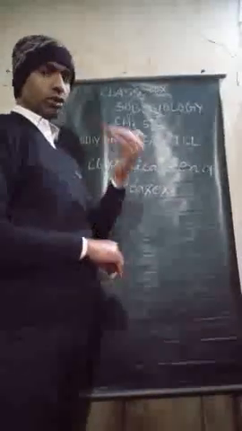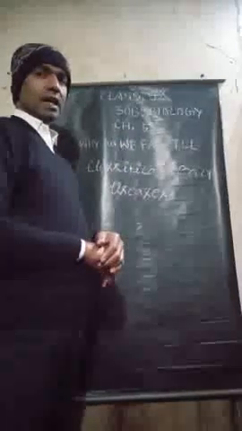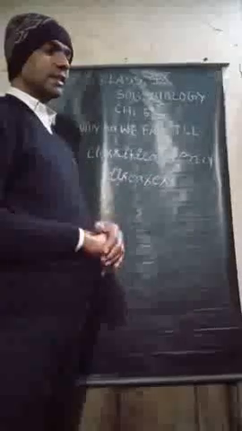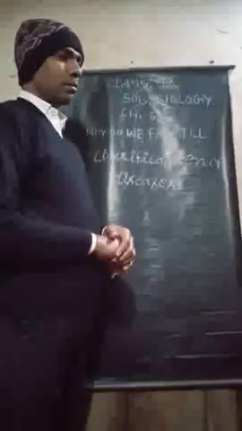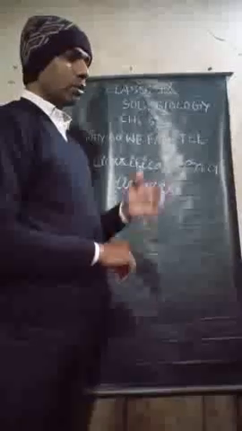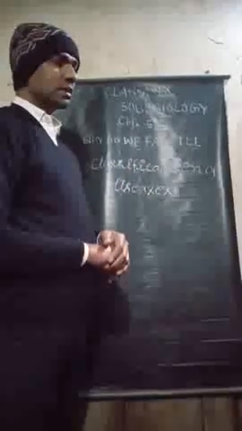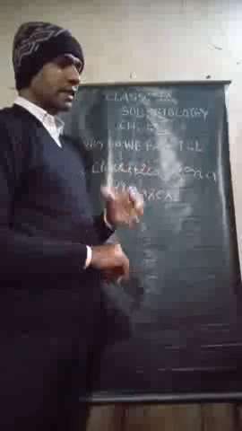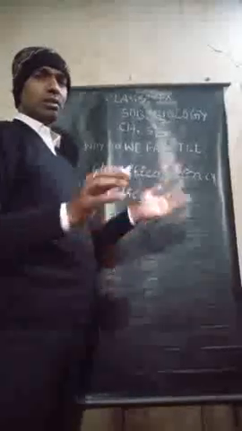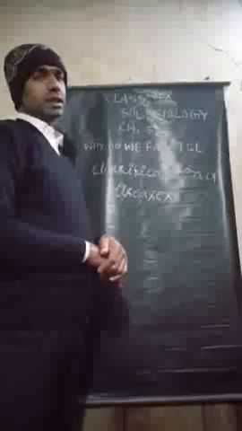Non-infectious diseases are classified into deficiency diseases, allergies, metabolic diseases, degenerative diseases, cancer and injuries. So these are the classification of diseases.